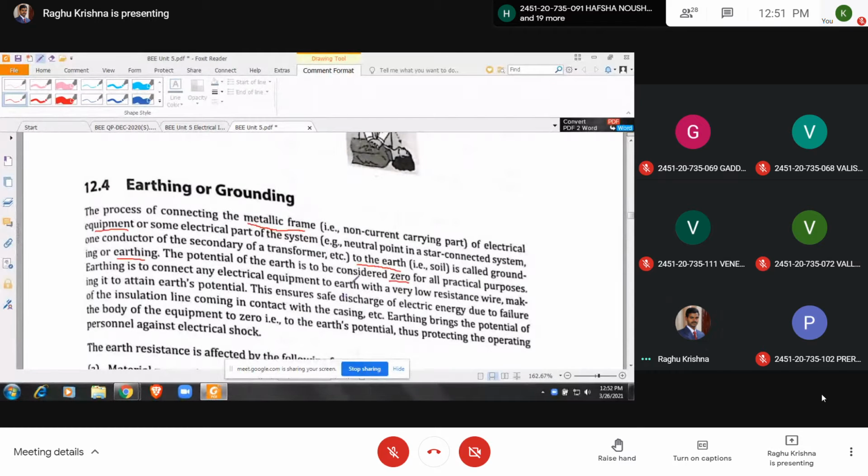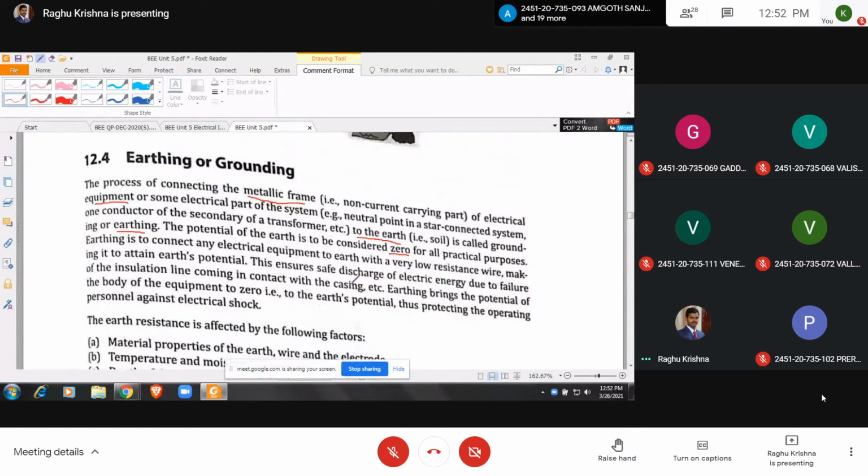Next, when you connect the body of the equipment to earth, you make the potential of the body of the equipment 0. Then the operating personnel can be protected against electrical shock.